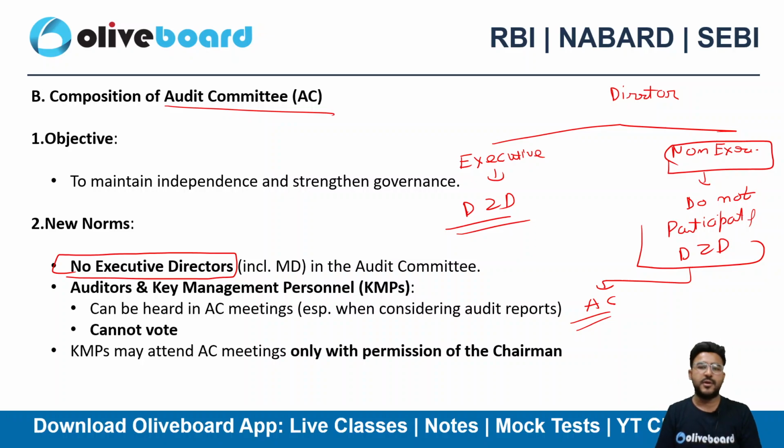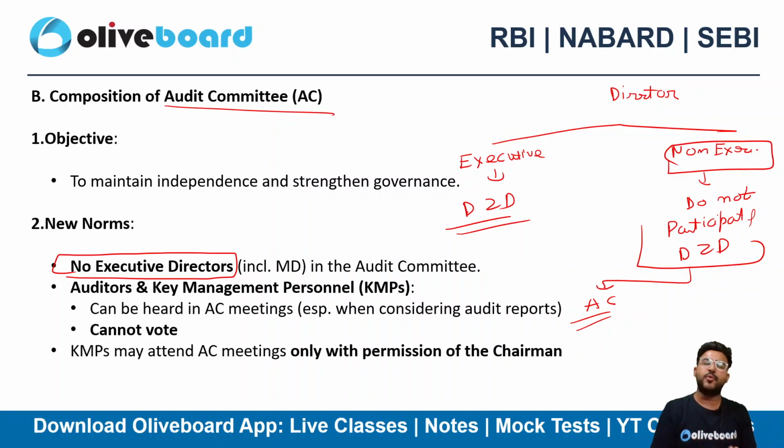Some of you might have heard the word independent director as well, okay? They are a sub part of non-executive director. Those who do not have any kind of financial relationship or conflict of interest with the company, they are independent directors. They are a sub part of non-executive director only. Okay. So only those who are non-executive directors will be part of the audit committee.